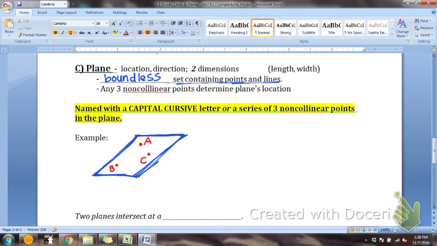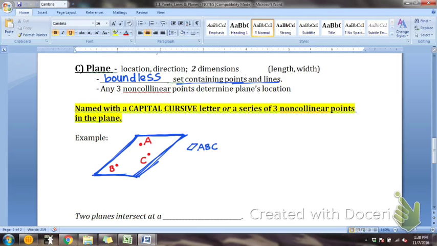Now, please notice something. I want you to look up here on the board. Notice that the points are not on the edge. Do you see that? The points are not on the edge of the box. They should not be on the edge. They should be inside the edge, inside the box somewhere. Okay, so we would name this. We're going to use our little symbol for plane. A, B, C. That's how you would name this.